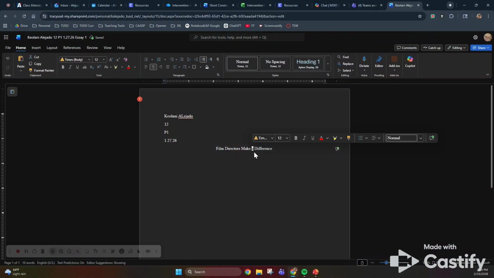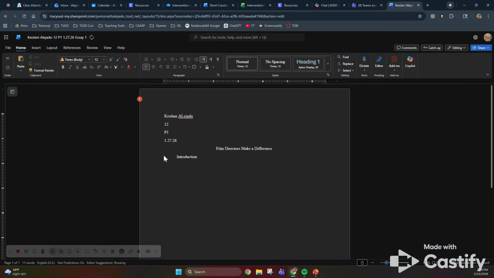When you do a title, these small articles should be lowercase, everything else should be uppercase. The title should not be the title of the book. Now, when you enter, you're back here in the middle. So we need to go back and left justify. You should tab and then start your introductory paragraph.